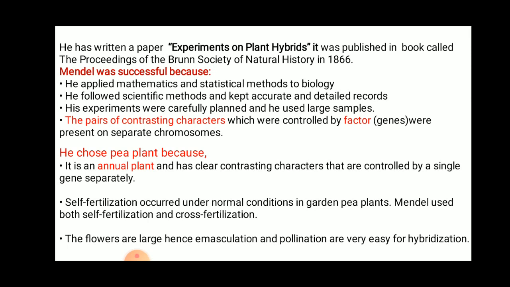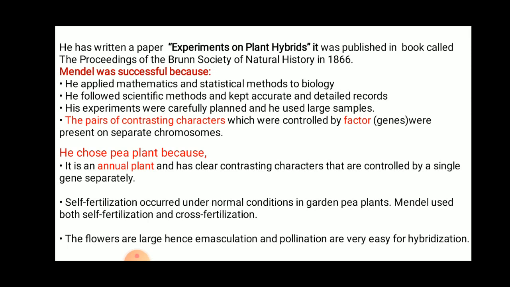Then in pea plants, self-fertilization always occurs under normal conditions in garden pea plants. But Mendel used both self-fertilization and cross-fertilization. He did cross-fertilization also. And the flowers are large, hence emasculation and pollination are very easy for hybridization.